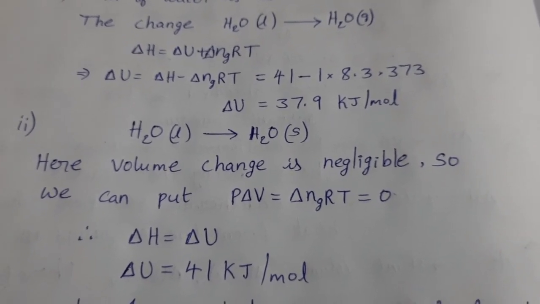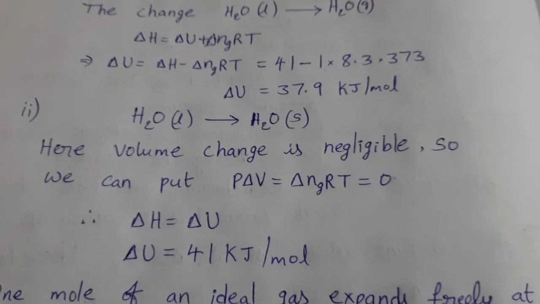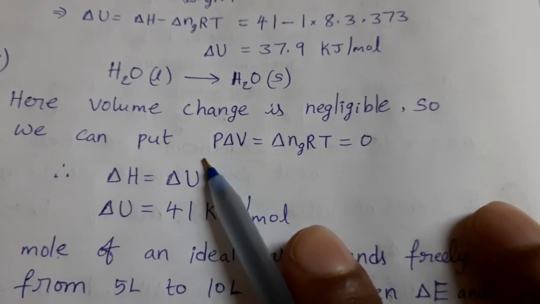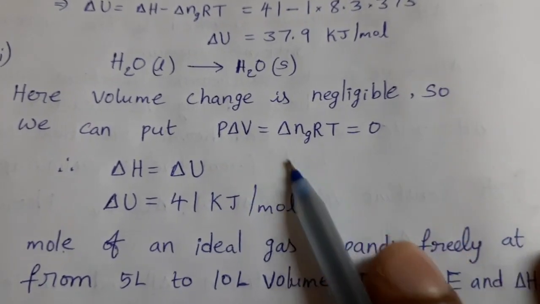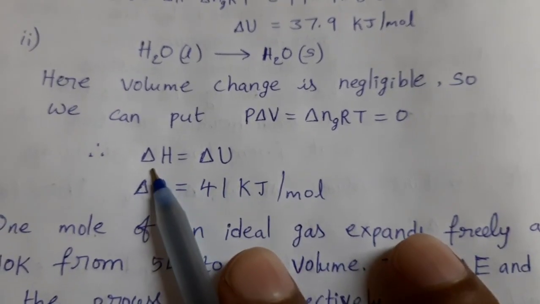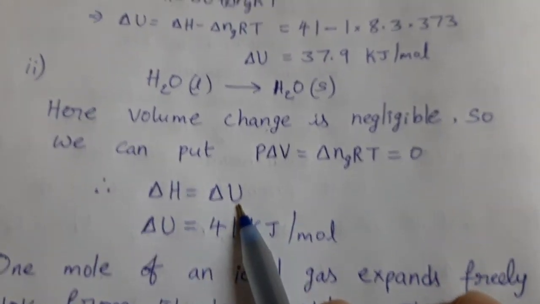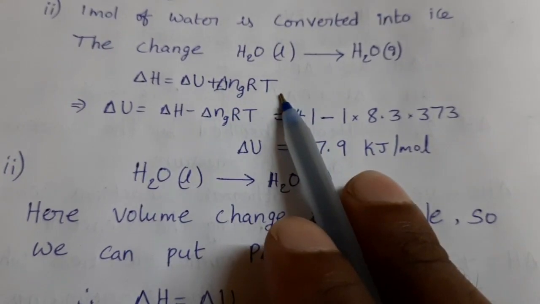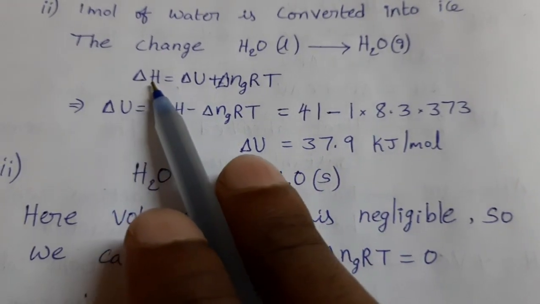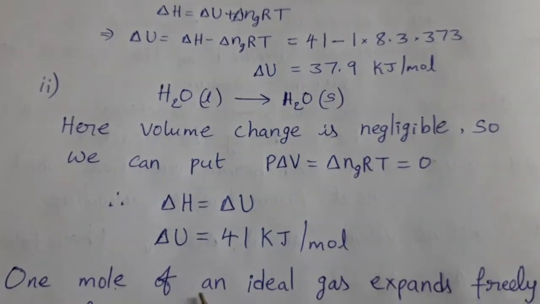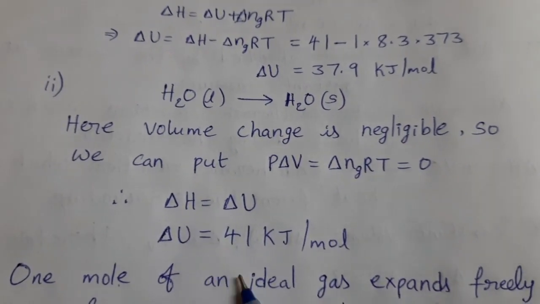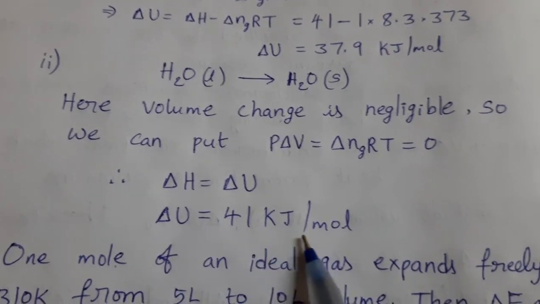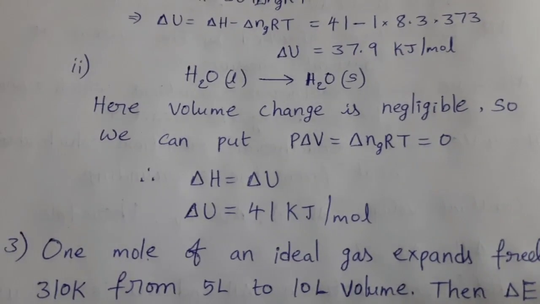So we can put P delta V equal to delta n_g RT, and delta V 0 means this term becomes 0. So delta H equal to delta U. Because this is the actual equation, when this term becomes 0, what is the final one? Delta H equal to delta U. Here delta H how much? 41. So delta U also 41 kilojoule per mole.